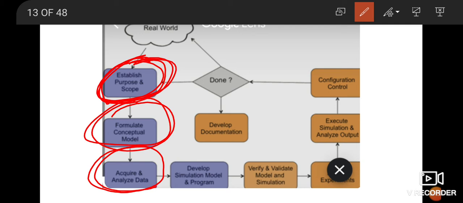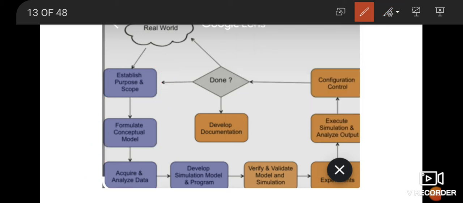Then acquire and analyze data. That is a very important factor. You have to collect a lot of data. Suppose in this particular fuel, at this particular speed, with this design of the engine, we get this much performance. Then there are so many variations in that. When one parameter changes, what was the performance during winter, during rainy season, during hot weather, when it is climbing the mountain, when it is running down the mountain, when the road is fixed, and so many things. You must have that data with you, because only if you have the data are you going to validate it. And here comes a very important concept, that is data management.